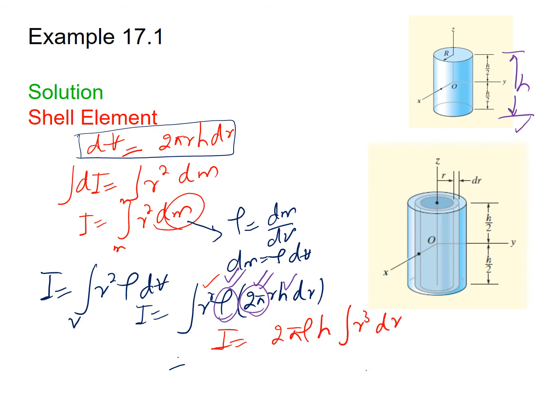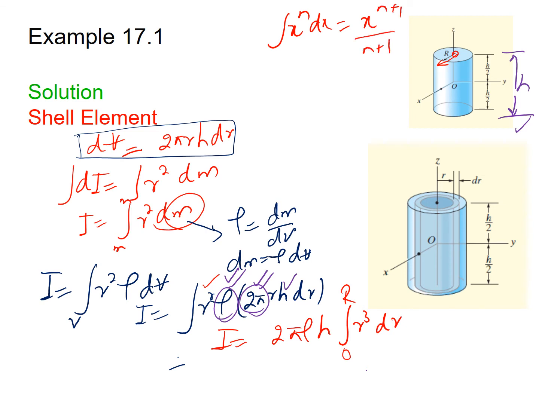As the integral is to be taken over r, how is the value of r changing? The value of r is changing from 0 to capital R, which is the radius of the solid cylinder. As we know, the integral of x power n dx equal to x power n plus 1 over n plus 1.